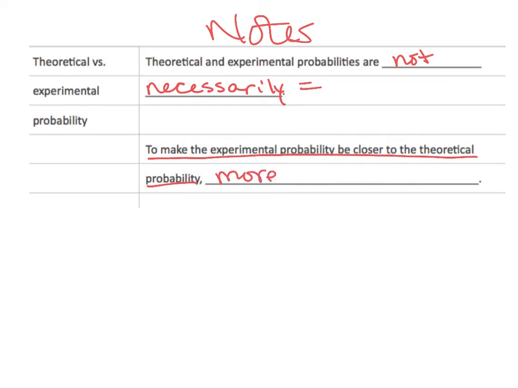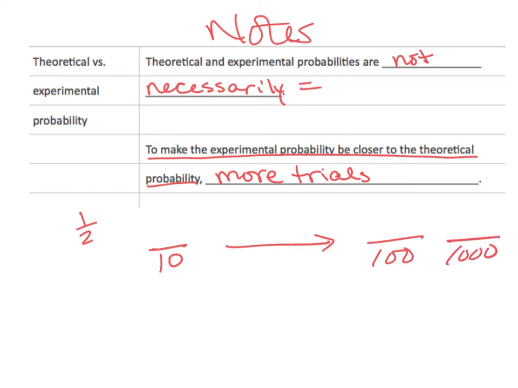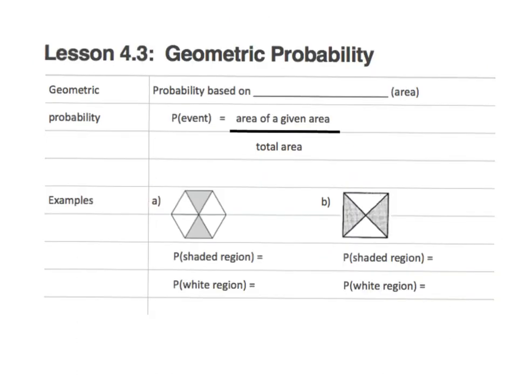The more trials that you do, or the more times you do the experiment, the closer you get to theoretical probability. So if you flip a coin, your theoretical probability is 1/2. Chances are you're not going to get 5 out of 10, but you are more likely to get 50 out of 100 or 500 out of 1,000. As you do more, you're going to get closer to theoretical probability.